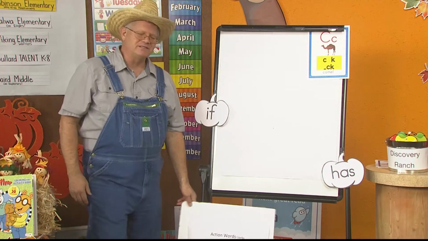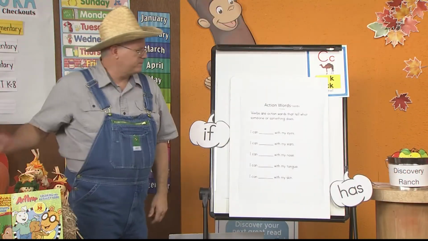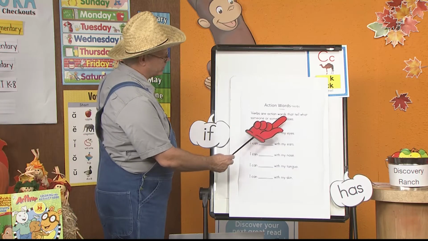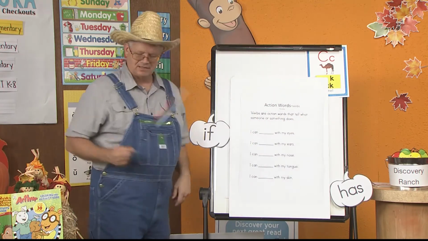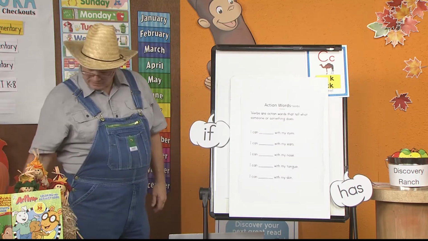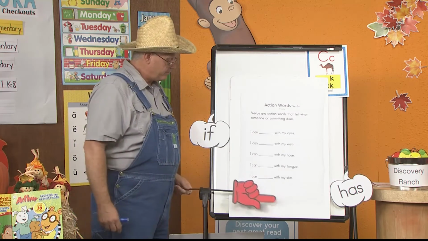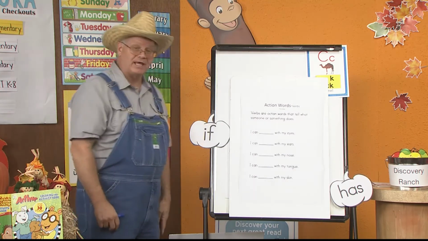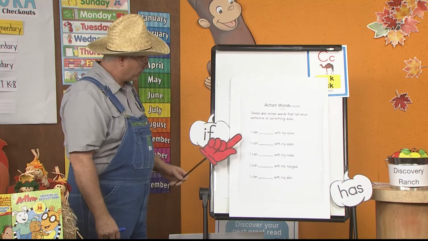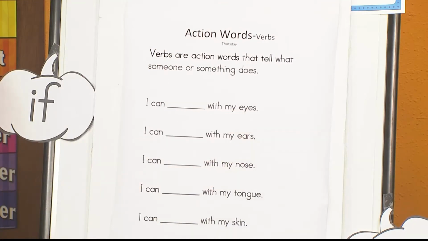You know, this week we've been talking a lot about verbs. Remember that verbs are action words that tell what someone or something does. So, I have some sentences here and I need your help. I need you to help me pick out the right action word that will go in that blank. Are you ready? Here we go. This says, I can blank with my eyes. What can you do with your eyes? What is the action word?